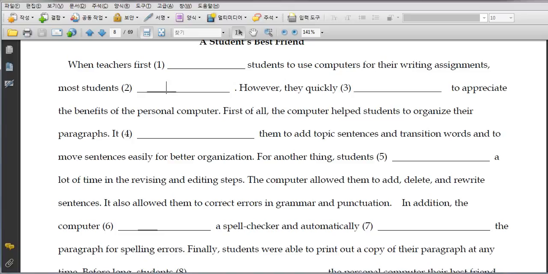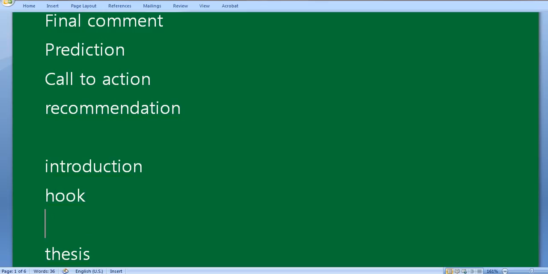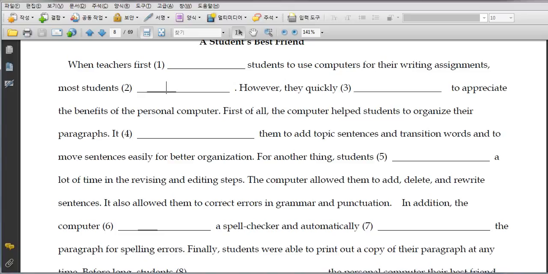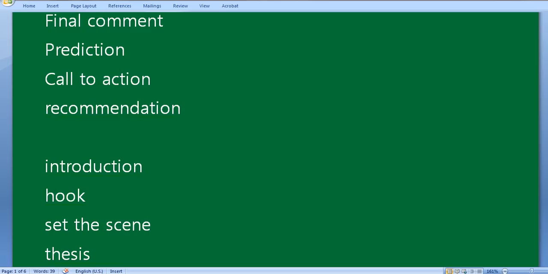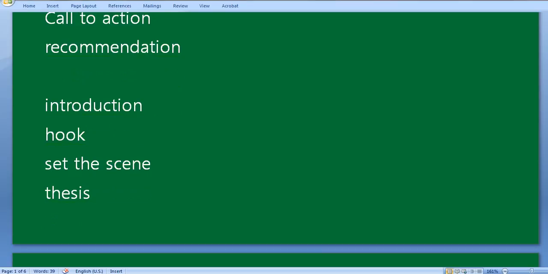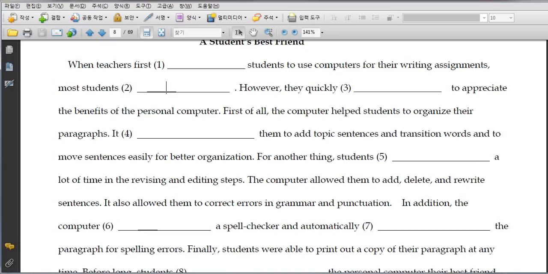So another expression for writing a hook is "set the scene." Maybe this was the background, how they were able to get to know the PC. So in that sense, that's the expression. They set the scene. Anyway, so we learned this.